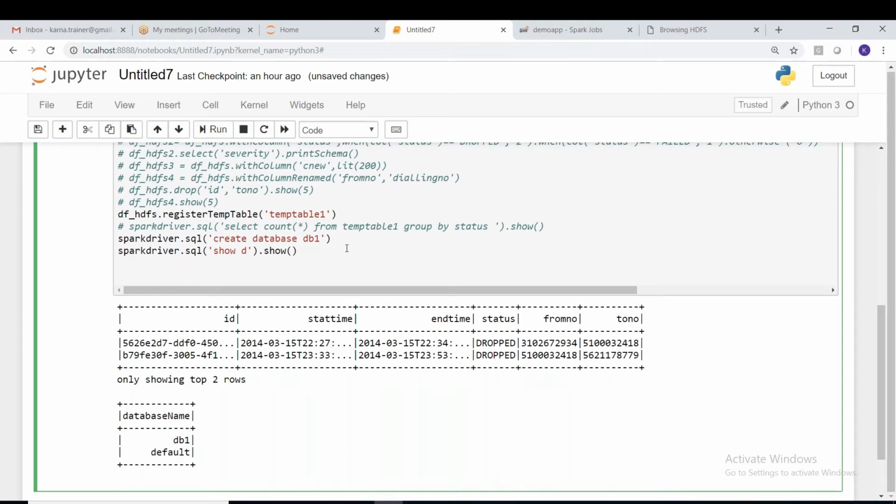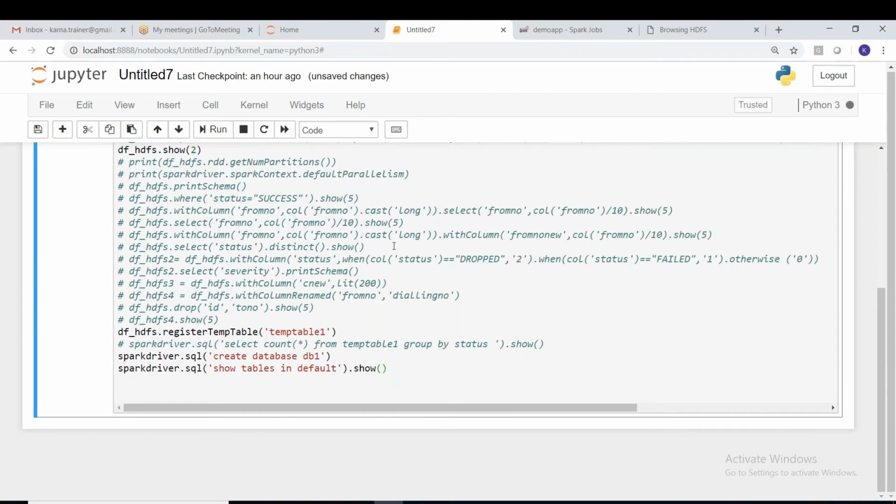Now if we want to print tables, how do you print the tables? Show tables. Whatever tables we create, temporary tables and permanent tables, will be stored under the default database, or we can specify show tables in default. So the temporary table that we have created just now was created under the default database.